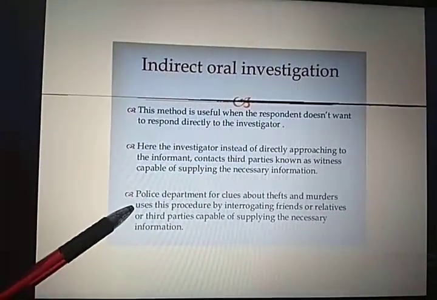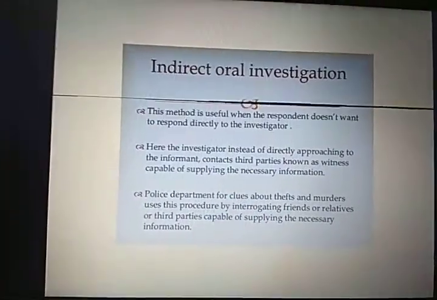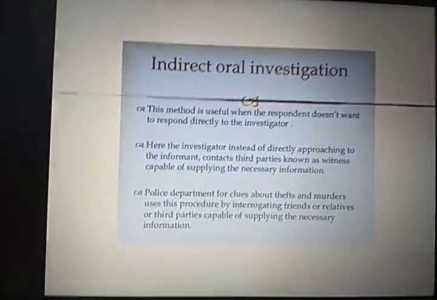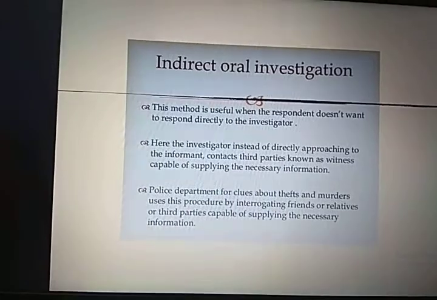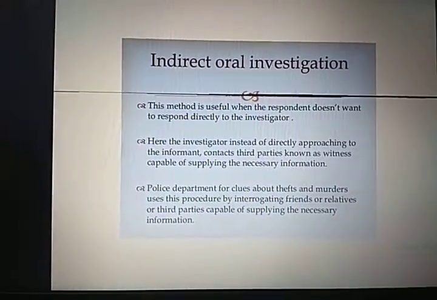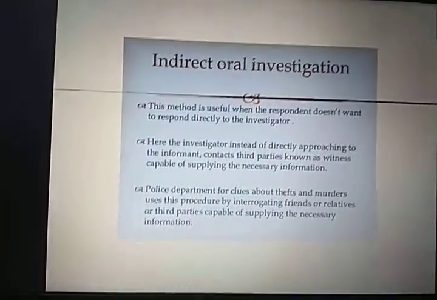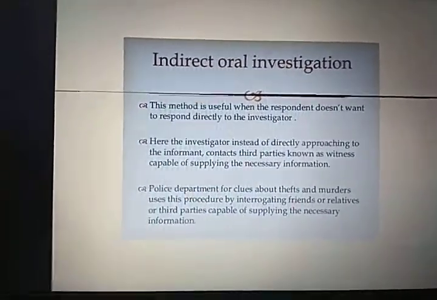One very good example enumerated here is that this method is generally used by police departments when there is a case of theft or murder. Their near and dear ones can be interrogated in order to get the proper information.